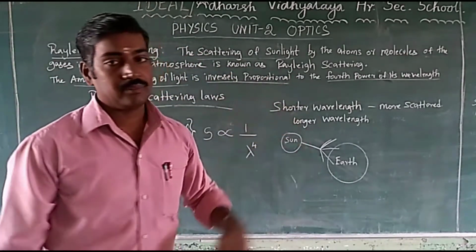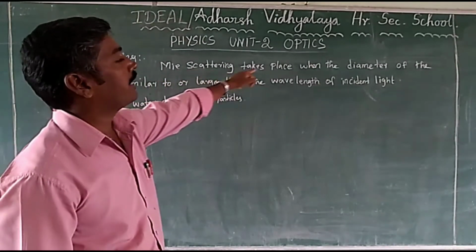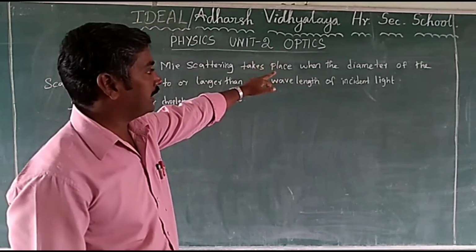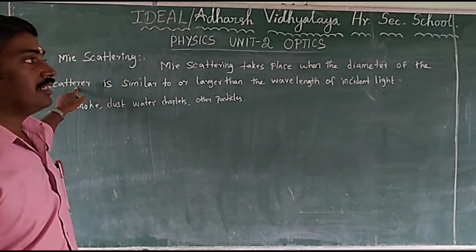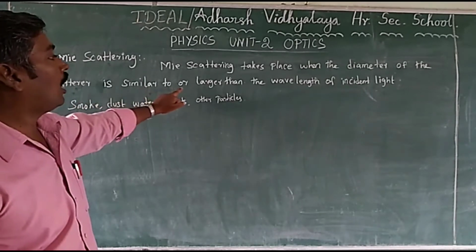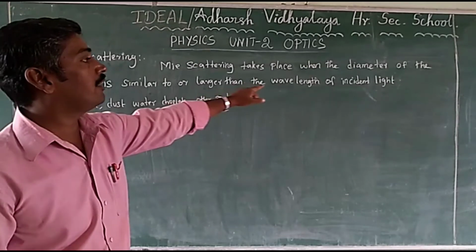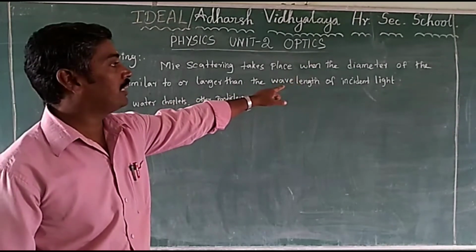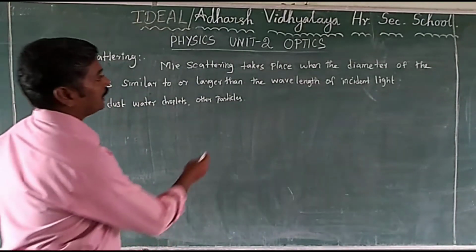Next, Mie scattering. Mie scattering takes place when the diameter of the scatterer is similar to or larger than the wavelength of incident light. That is Mie scattering.